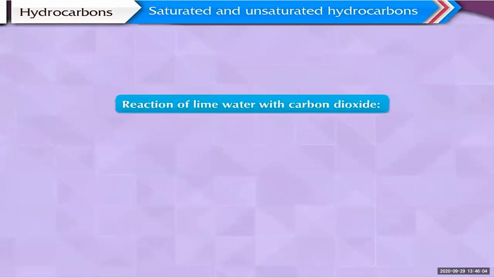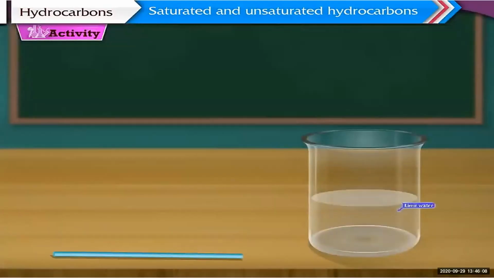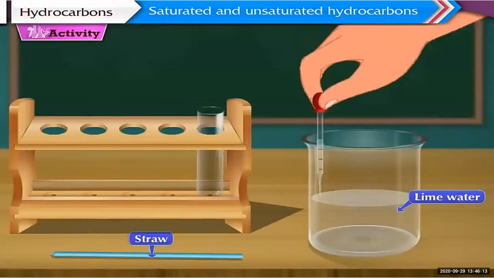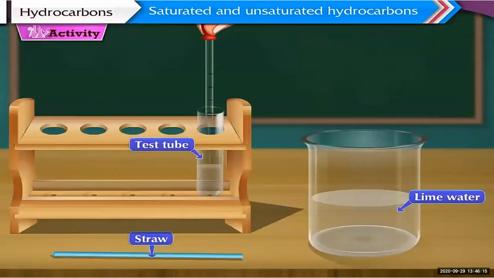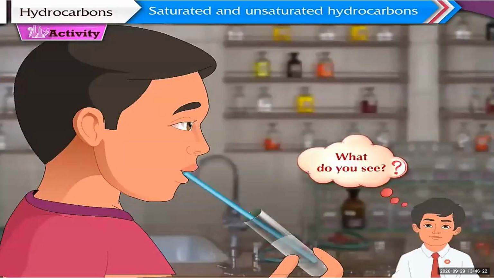Now the reaction of lime water with carbon dioxide. Test tube, straw, lime water. Take freshly prepared lime water in a test tube and blow for some time into the lime water with a straw. What do you see?